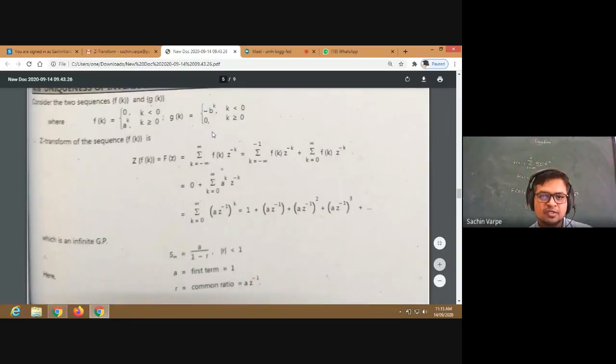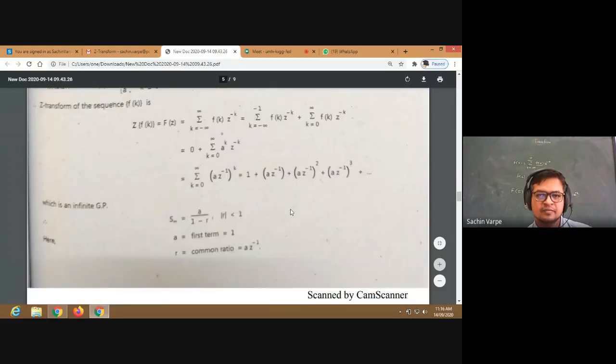Using the basic definition of Z transform, they have split the interval minus infinity to infinity into negative plus positive: k from minus infinity to minus 1, plus k from 0 to infinity, of f of k z raised to minus k, right? In the negative part, f of k is defined to be 0, and in the positive part, f of k is defined to be a raised to k.